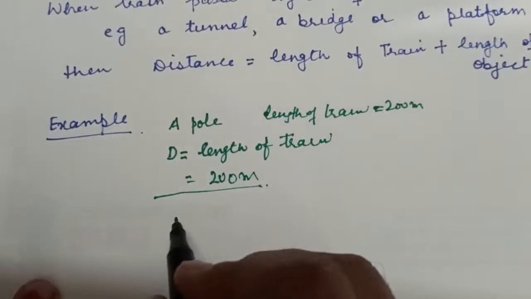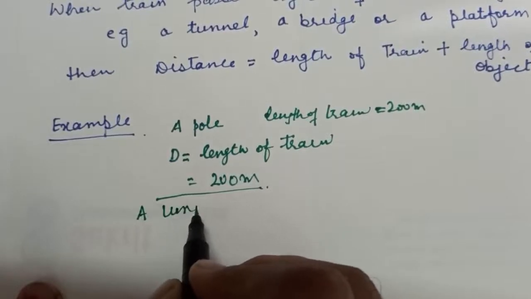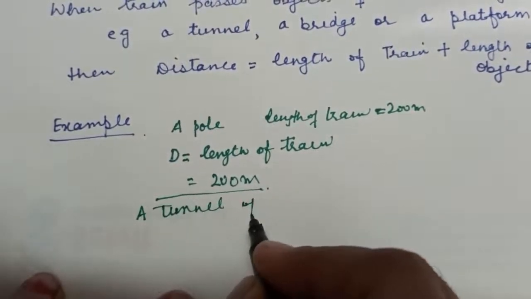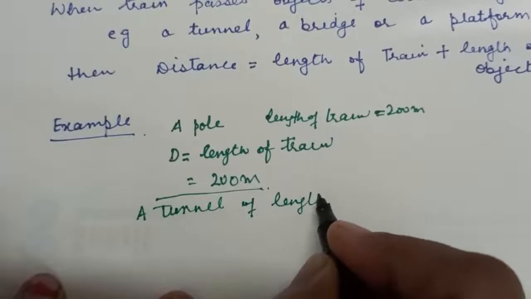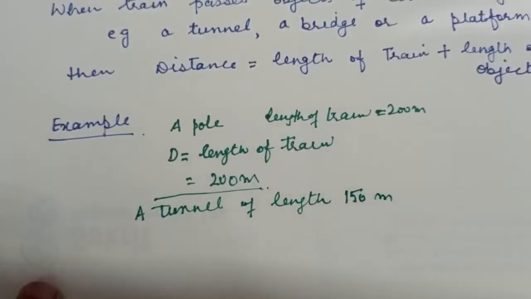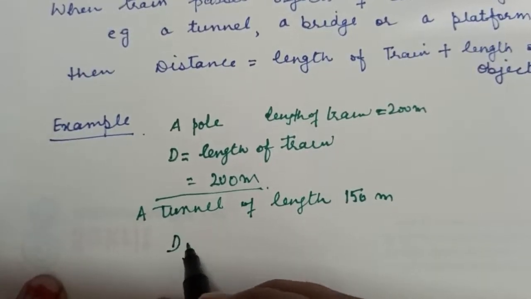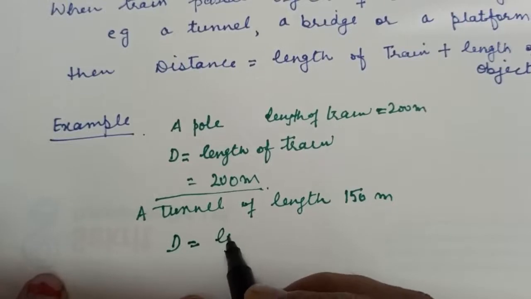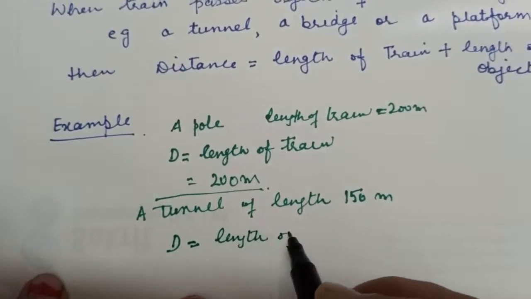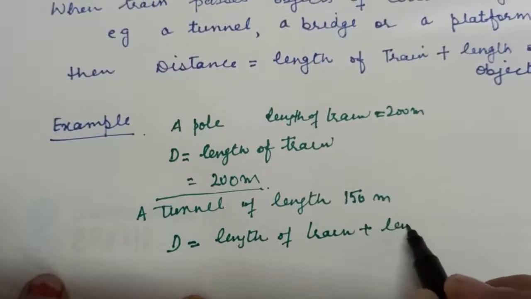Now if you are given that it is passing a tunnel of length 150 meter, what does that mean? It means now the distance to be covered is equal to the length of the train plus the length of the tunnel.